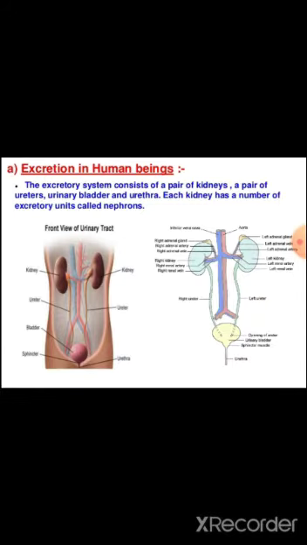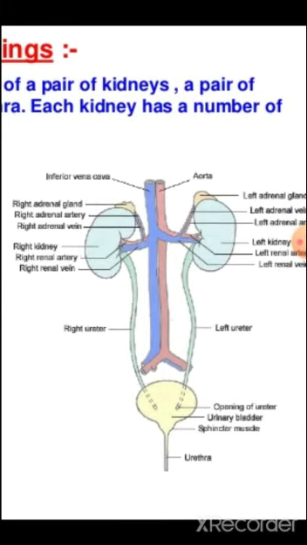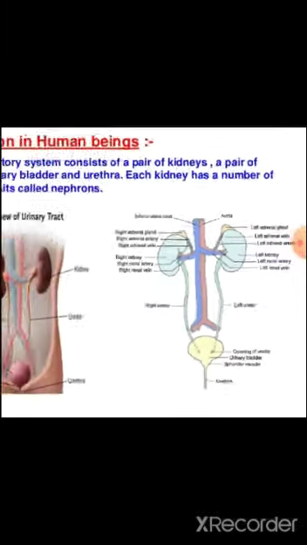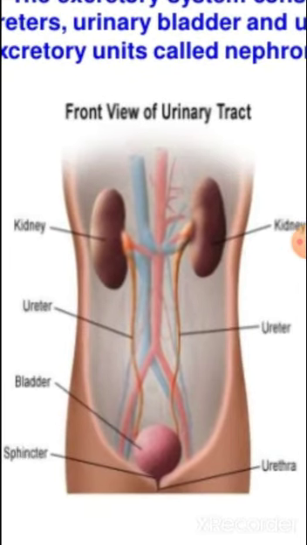Can we see the figure in which we clearly see how the pair of kidneys is connected with the urinary bladder by the right ureter and the left ureter. The blood vessels are also connected with the kidney, and the blood vessels bring the impure blood to the kidney for filtration, and the blood vessels again distribute the pure blood to the different body parts.